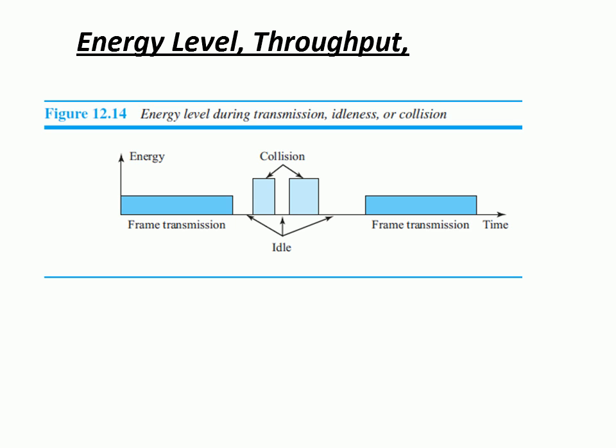Coming to the throughput, that is the efficiency of this particular CSMA/CD method, right? When you compare this method with Aloha, which we discussed in the previous class, CSMA/CD has increased throughput, that is, increased efficiency. Again, the efficiency can be calculated by the value of G only. We will see how to calculate that in the upcoming classes.